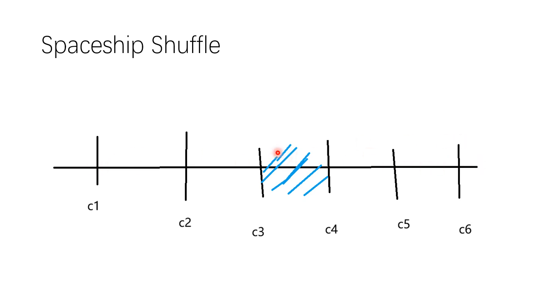But if you put x1 at a place other than the blue place, for example here, then you get c3 minus x1 and c4 minus x1, which is obviously bigger than c4 minus c3. So that's why we need to put it at the median.